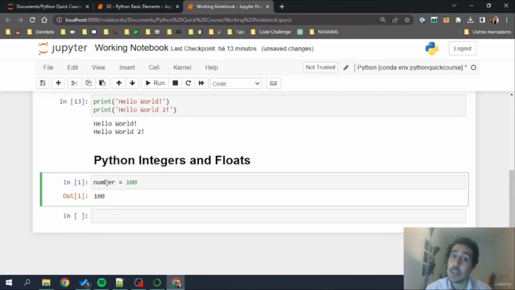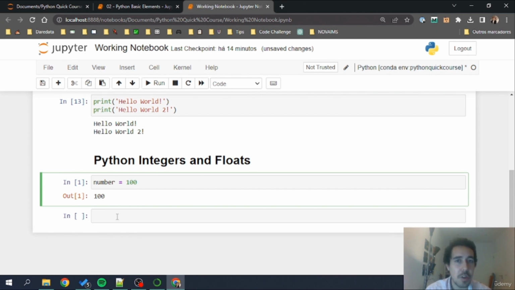We are assigning the number 100 to this variable called number. Don't confuse this with pure text, because pure text is this. Python even changes the color of the text when we are doing it to let us know that this is indeed different. It's something that we are writing, but that is being interpreted as text. If I take out the quotes, I'm interpreting this as a variable.